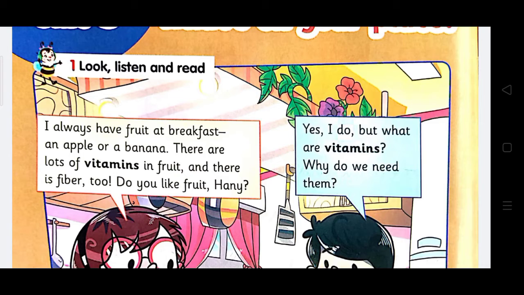Now we will go to another point, which is, do you like fruit, Hani? This is a question whose answer must begin with yes or no. We need to know that it begins with do or a helping verb. So any question which begins with a helping verb, we have to answer by yes or no. For example, do you like fruit?